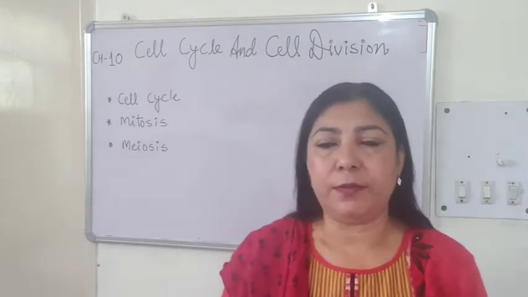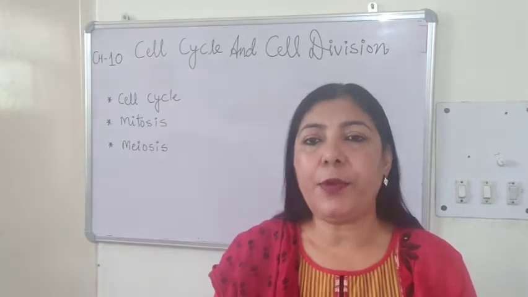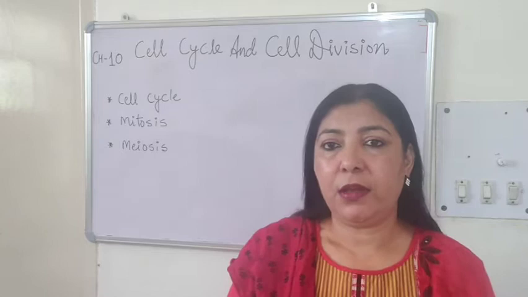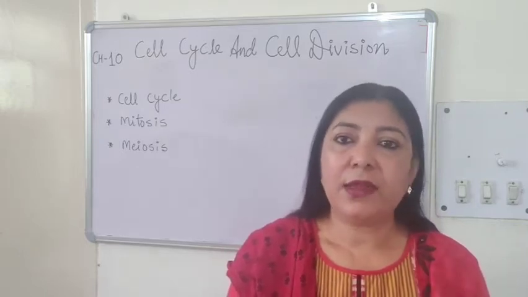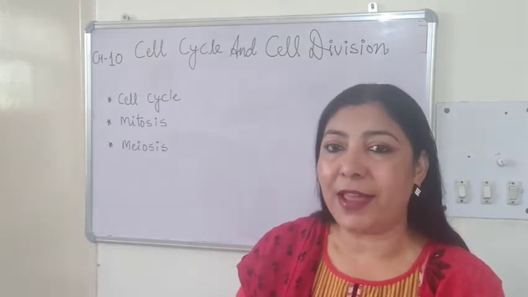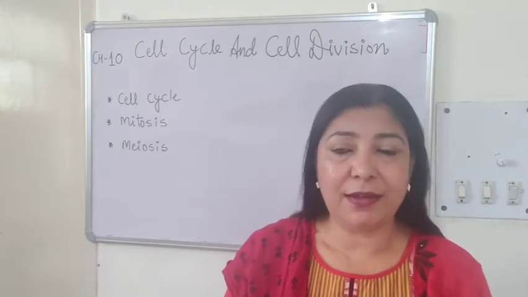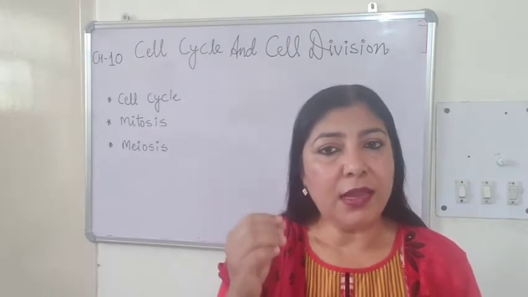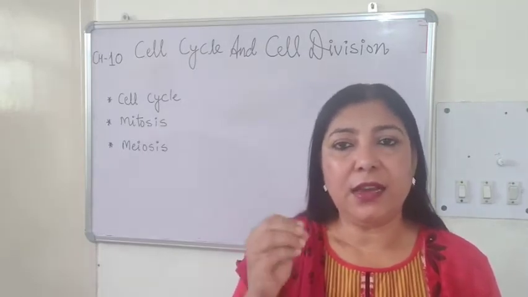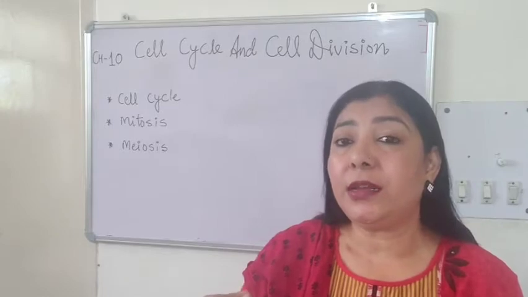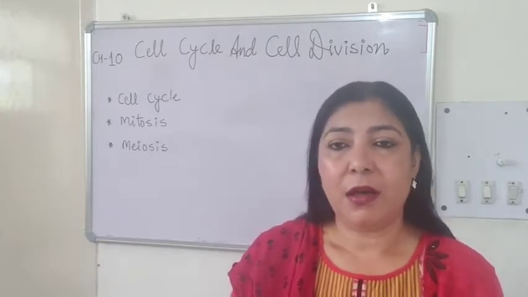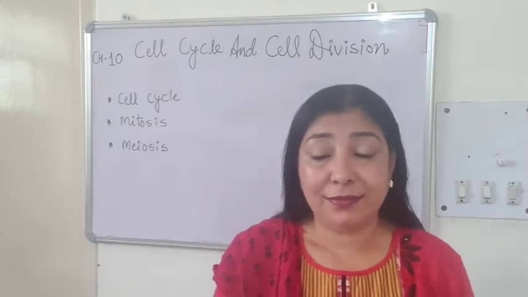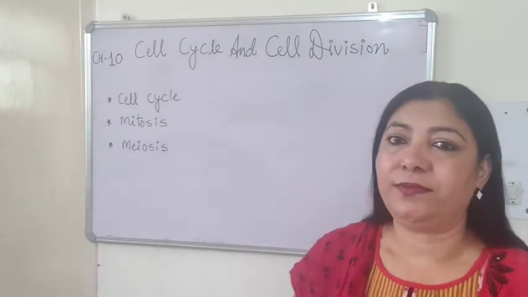Before coming to this chapter, let's recapitulate what we have already studied. In chapter 8, we studied cell, the structural and functional unit of life. And in chapter 1, we studied about the properties of life. Now, in that, we studied that the living organisms have the ability to reproduce. But how is this process of reproduction possible? The answer is in this chapter.